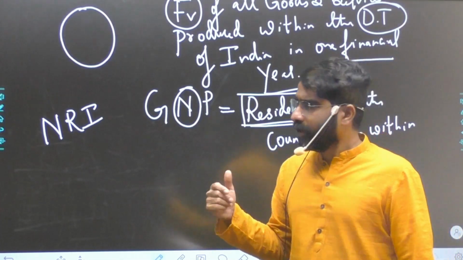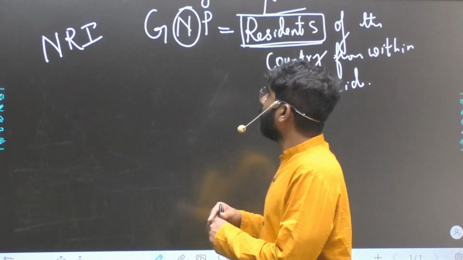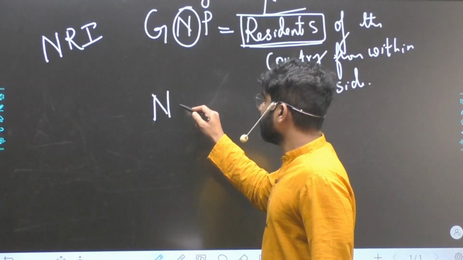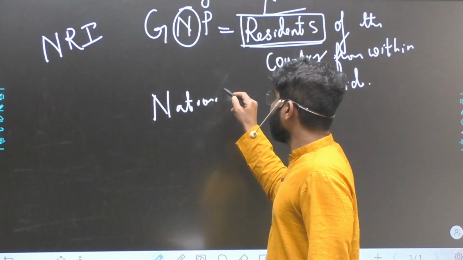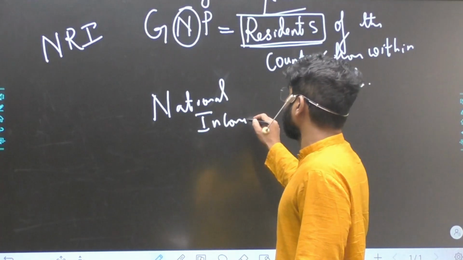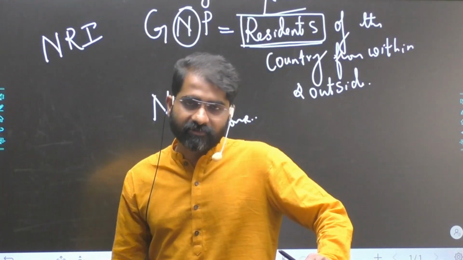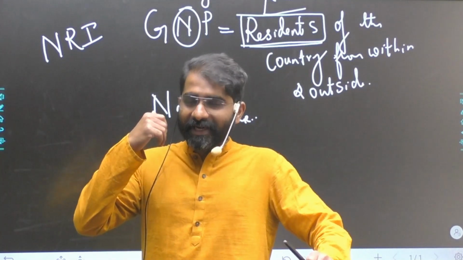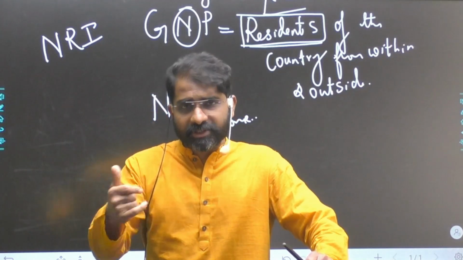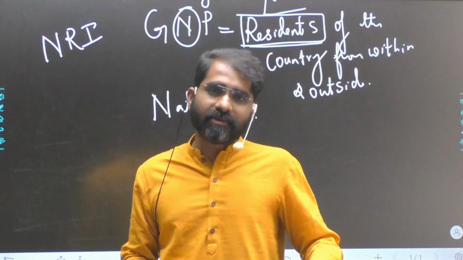Very important. Another important aspect is, when we are talking about the concept of national income, we are only talking about productive income. Productive income means something that is coming from the factors of production, whether through entrepreneurship, work, or rent.